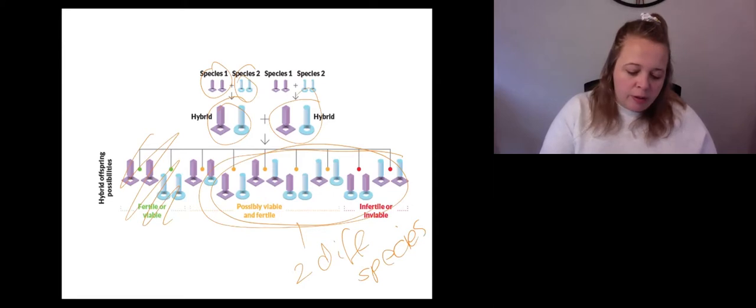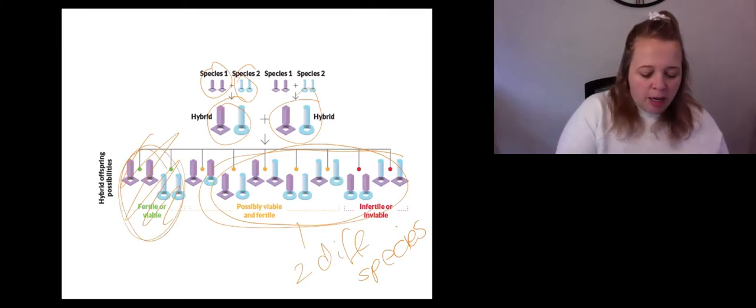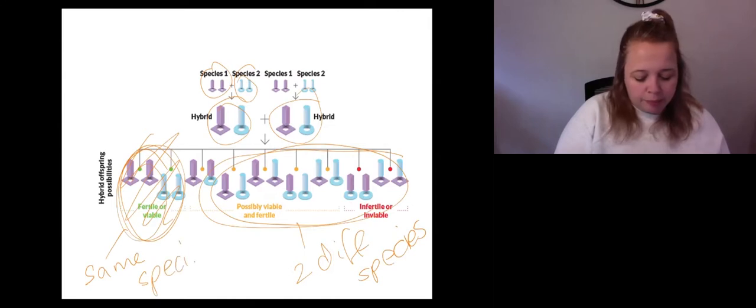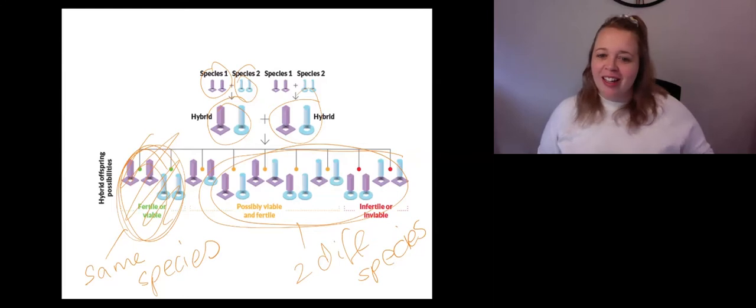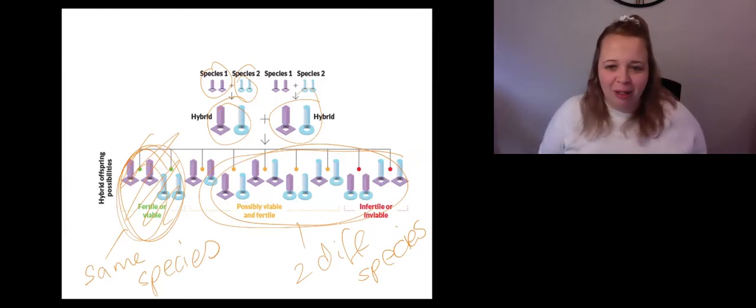But if their hybrid offspring make a fertile or viable offspring, so this is now the second generation down, we can say that they are the same species. And so that's kind of a bit of a definition of that. And if we're lucky in class, I might play a little bit of a hybrid game with you.